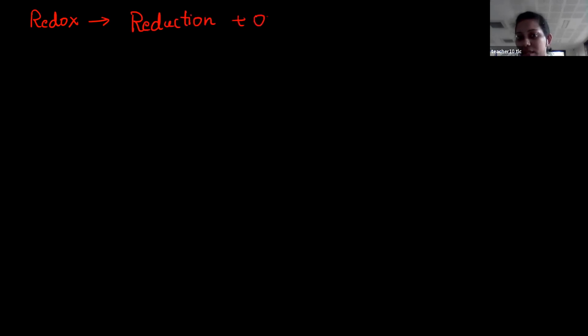Always here in electrochemistry, you can observe redox reactions. What do you mean by redox reaction? A redox reaction has two parts: one is reduction and the other is oxidation. Reduction as well as oxidation always takes place in a redox reaction, and that can be observed during the electrolysis process.